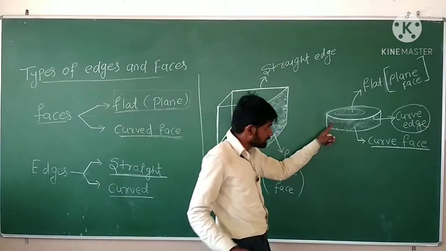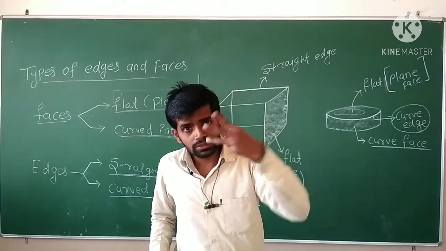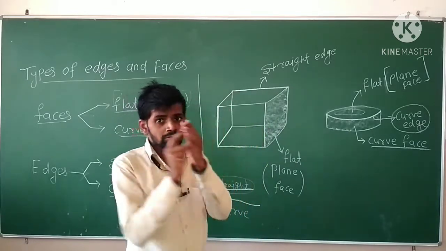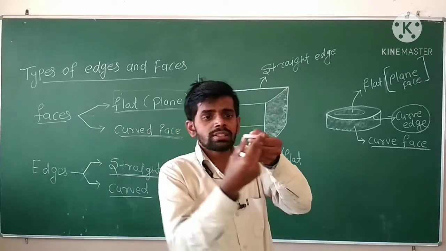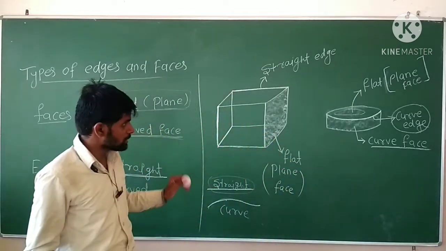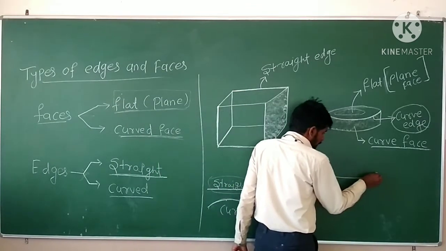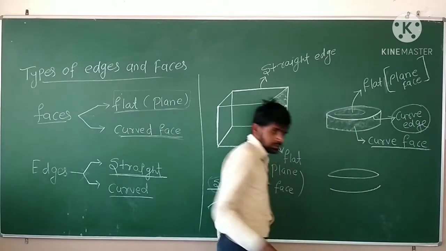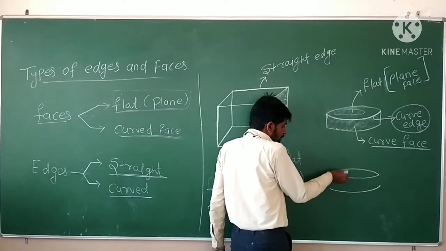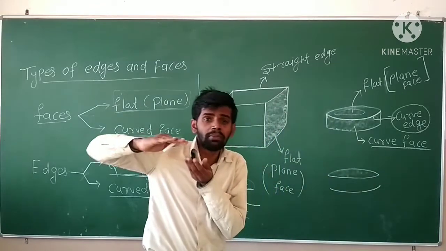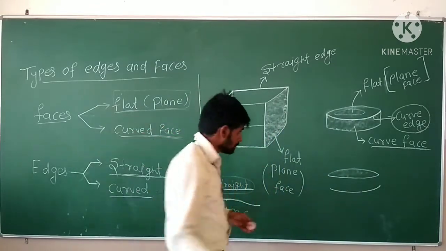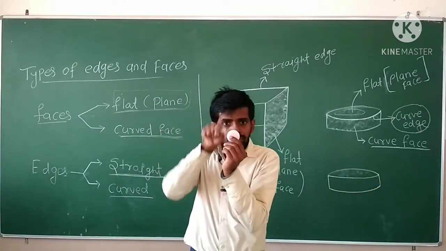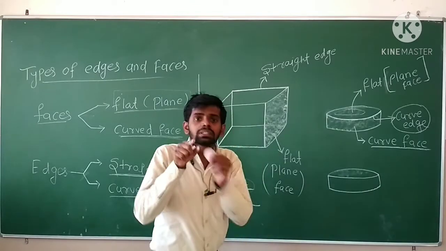But in the form of a disc, what is it like? A disc has three surfaces. How many surfaces? Three. First is the plane surface. This one is plane, and the one behind it is also plane. But this is the curve surface. So there is a joint. The upper one is a plane surface and the lower one is also a surface. These are the two surfaces. This is a flat surface. The upper one is completely plane, and the lower one is also completely plane. But this surface, which surface? This one. This surface is a curve surface.